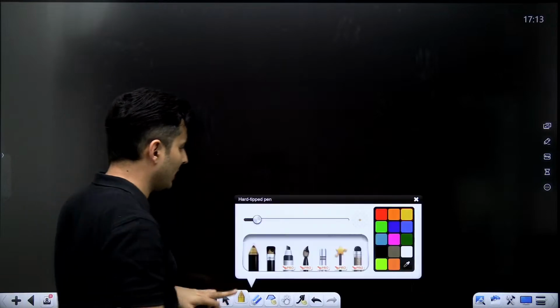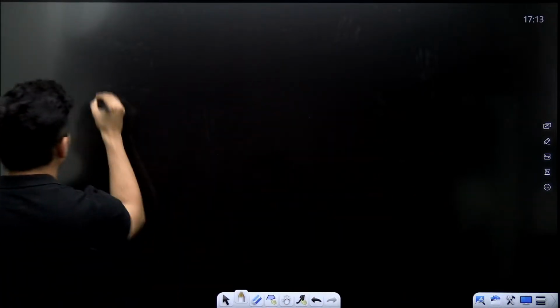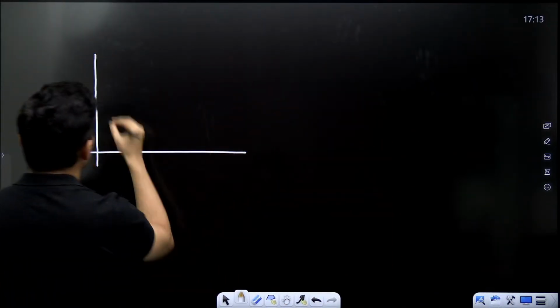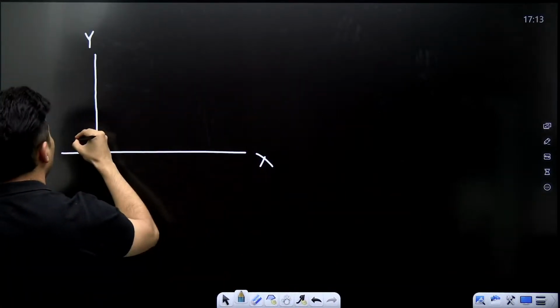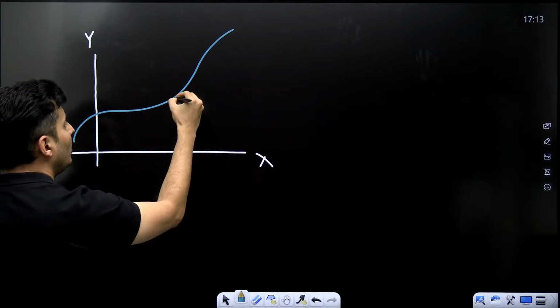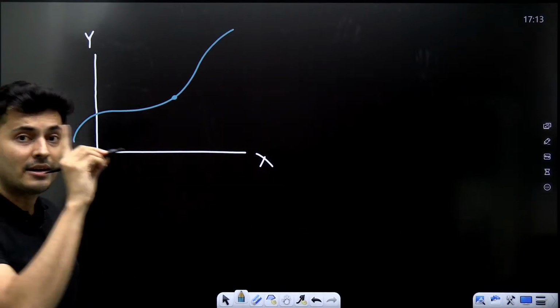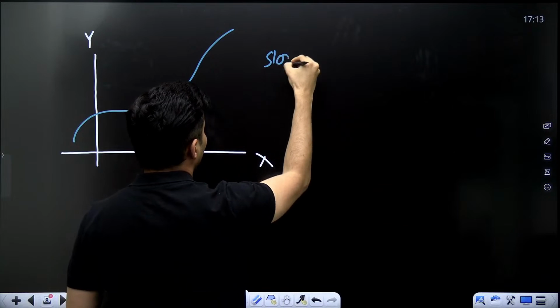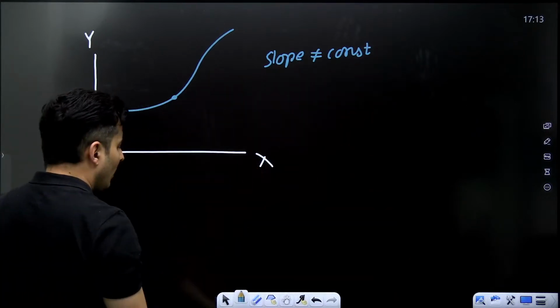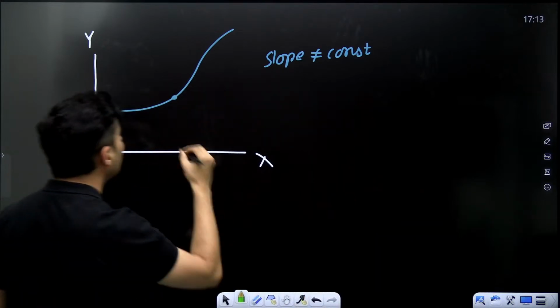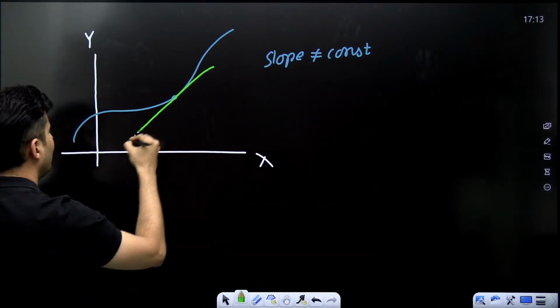Now I will go slightly more further, guys. If I have a random curve, and I want to find the slope at any point, because here I know that the value of the slope is not a constant. So if I want to find the slope at any point, just draw a tangent.